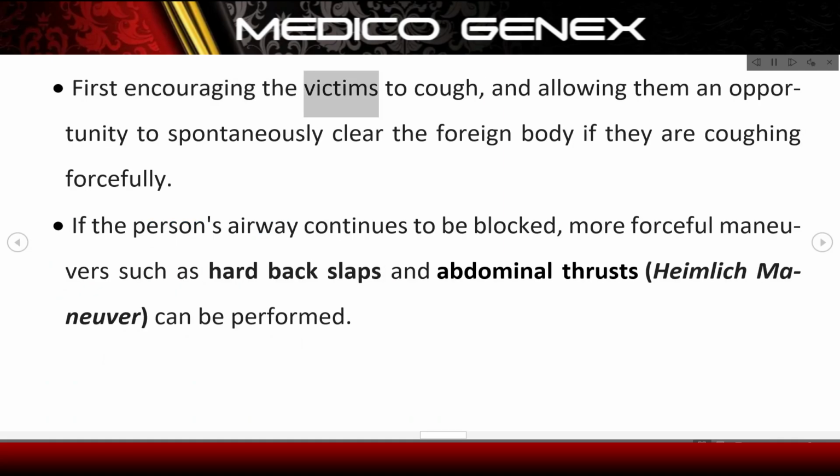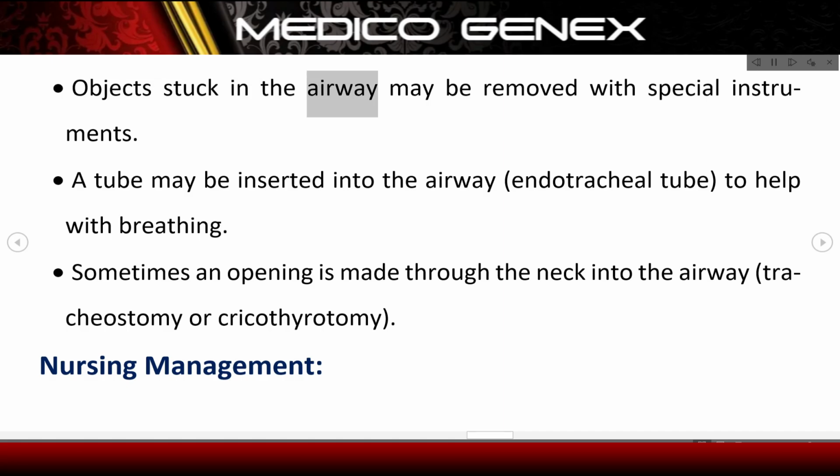First, encourage the victim to cough, allowing them an opportunity to spontaneously clear the foreign body if they are coughing forcefully. If the person's airway continues to be blocked, more forceful maneuvers such as hard back slaps and abdominal thrusts (Heimlich maneuver) can be performed. Objects stuck in the airway may be removed with special instruments. A tube may be inserted into the airway (endotracheal tube) to help with breathing. Sometimes an opening is made through the neck into the airway: tracheostomy or cricothyrotomy.